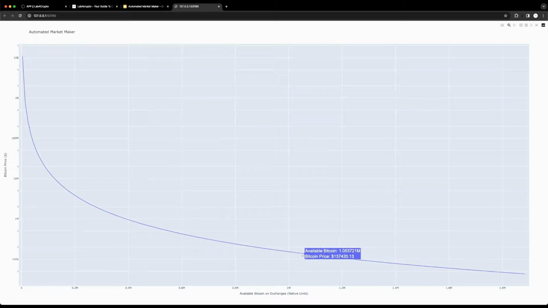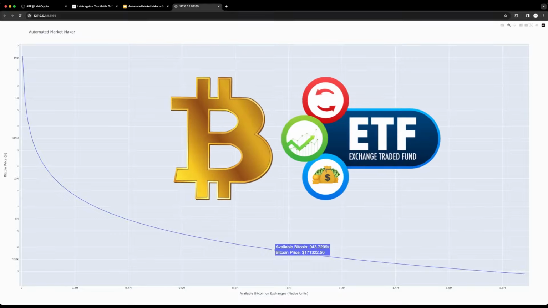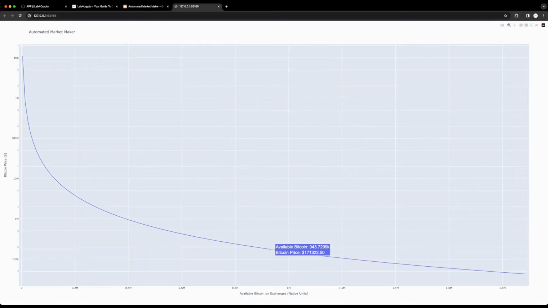As we mouse over the graph, we can see how the price of Bitcoin changes with the amount of available Bitcoin. Why is that important? The newborn ETFs, for instance, continue to buy Bitcoin daily. And as they buy massive amounts daily, sometimes they buy their Bitcoin over the counter. This transaction is not reflected in the market, as you can go, for example, to a miner and say, you have mined today 10,000 Bitcoin. I want to buy this Bitcoin. I will transfer you the money, and this transaction will not be reflected in the market.